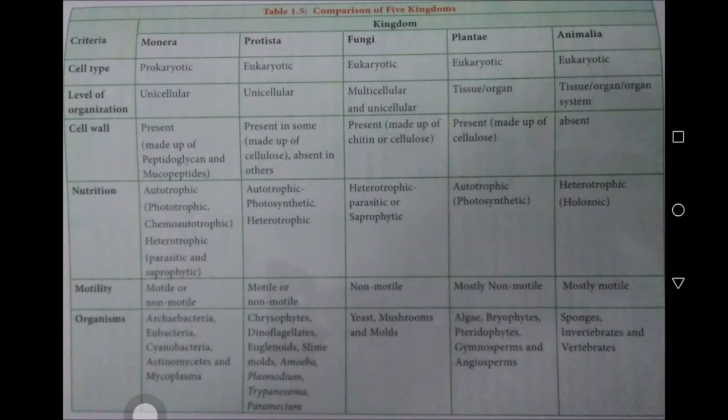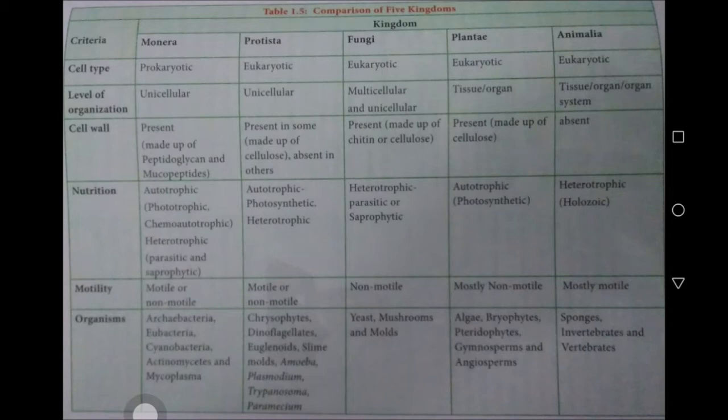The second difference, level of organization. Monera and Protista include unicellular organisms. In the case of fungi, both unicellular and multicellular organisms are included. But in Plantae and Animalia, only multicellular organisms are included, with well developed tissue systems and organ systems seen in both Plantae and Animalia.